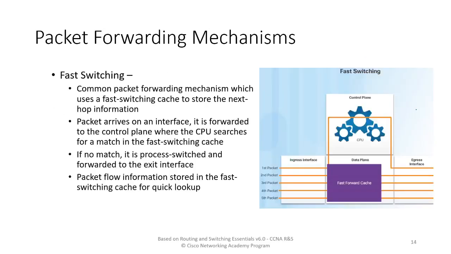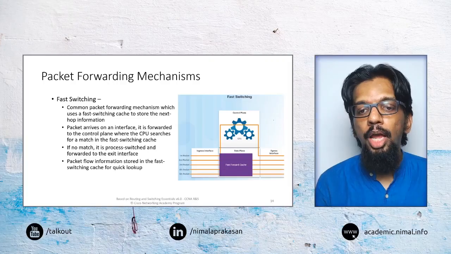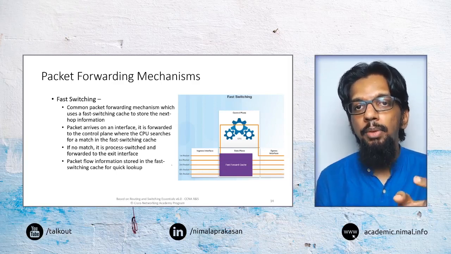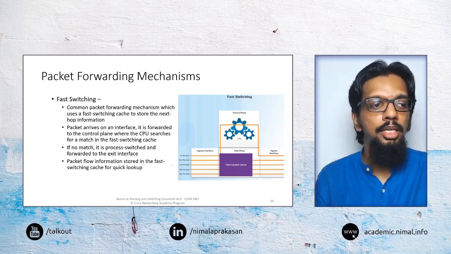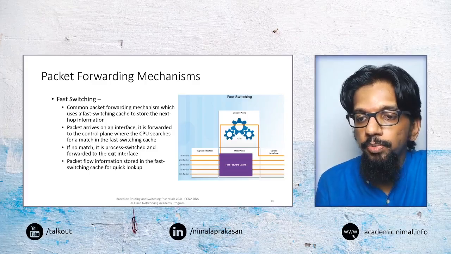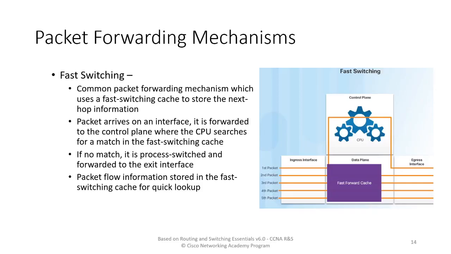So the second approach for packet forwarding is what we call fast switching. In process switching, we take every packet and process it and send it out. Whereas in fast switching, we receive the packets in a similar manner, through the incoming interface. But after that, initially the packet will be taken to the control plane where it is going to be processed.